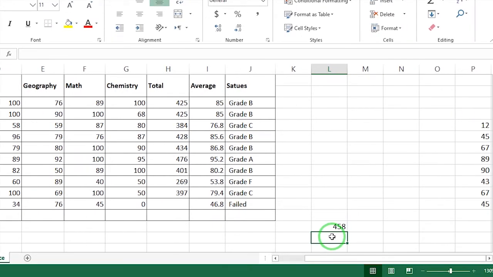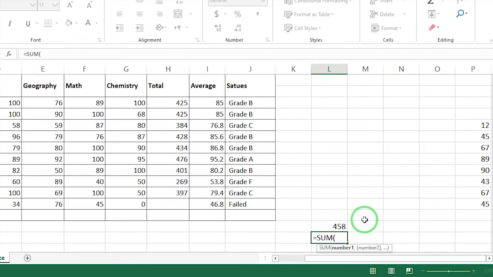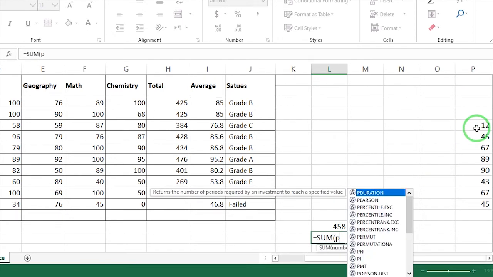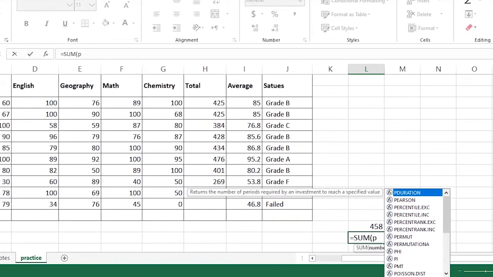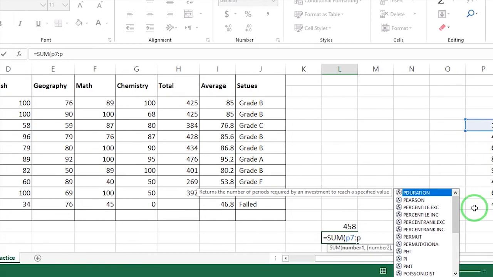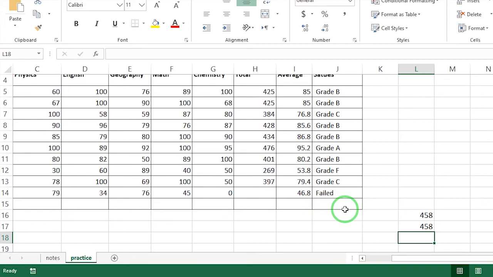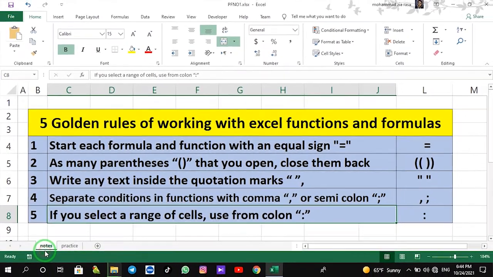Or you can select the range of cells by giving the address of column and rows. How? For example, equal sign, sum, column P, and row 7. See, this cell is selected, and colon, which means till. So again we are in column P and we come down up to row 14, and that's it. See how these golden rules work.